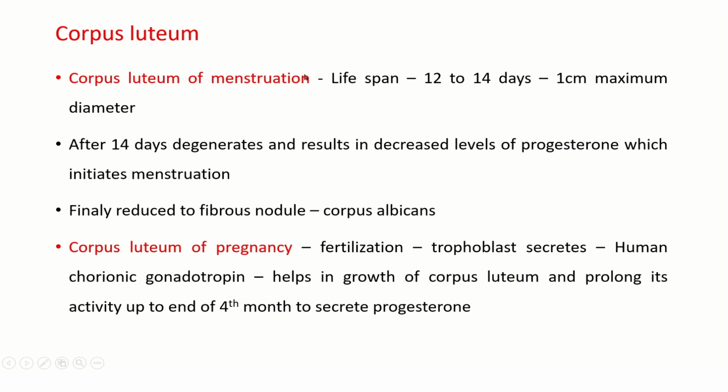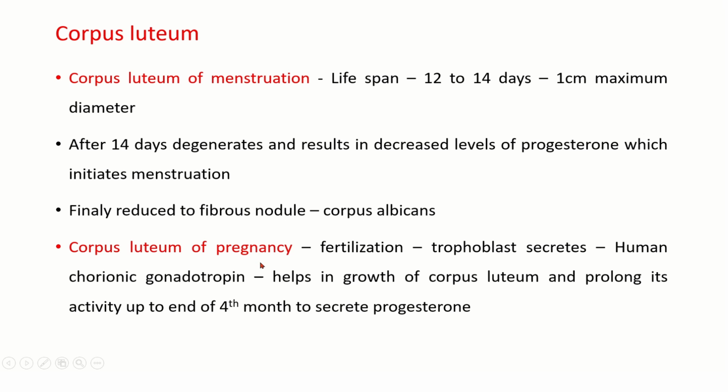So corpus luteum of menstruation, lifespan is 12 to 14 days. 1 centimeter is the maximum diameter. So after 14 days, it degenerates and results in decreased levels of progesterone, which initiates menstruation. Finally it is reduced to a fibrous nodule, corpus albicans.